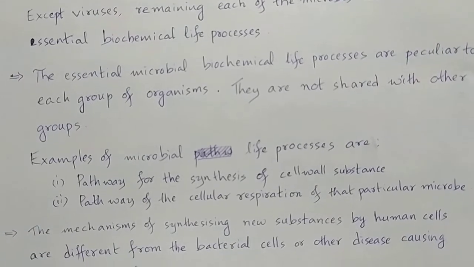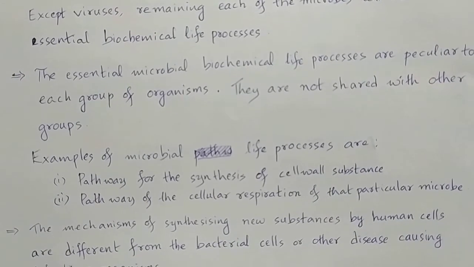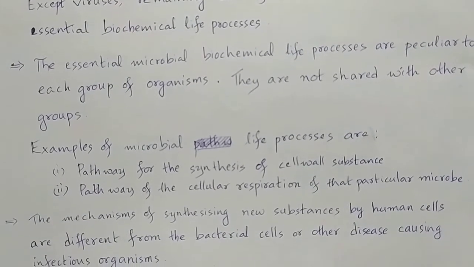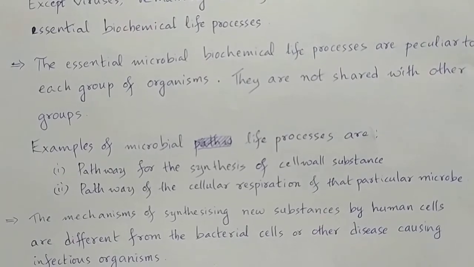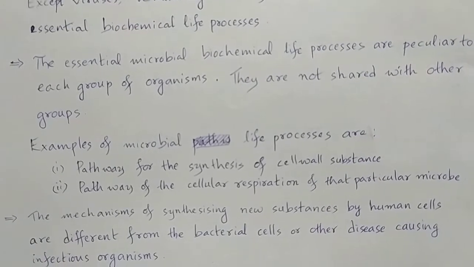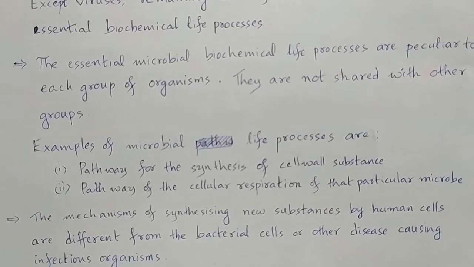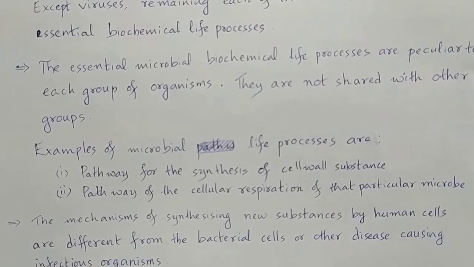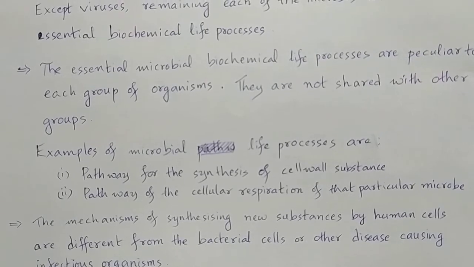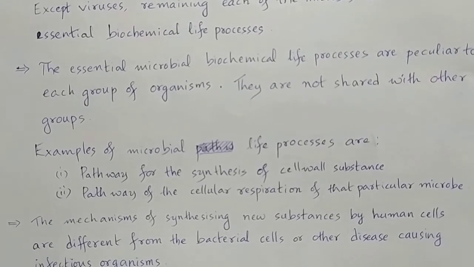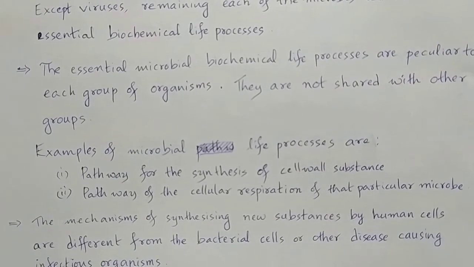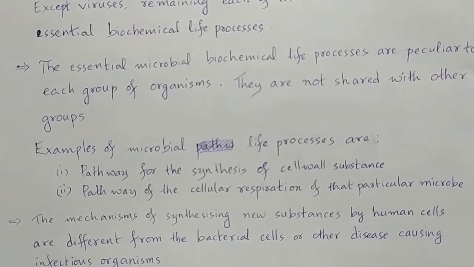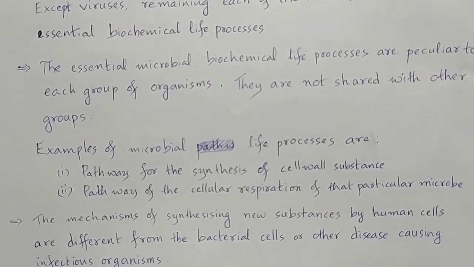The mechanisms of synthesizing new substances by human cells are completely different from those of bacterial cells or other disease-causing infectious organisms. The mechanisms of synthesizing new substances mean new proteins, new cell membrane substances, or any other biochemical utilizable substances.